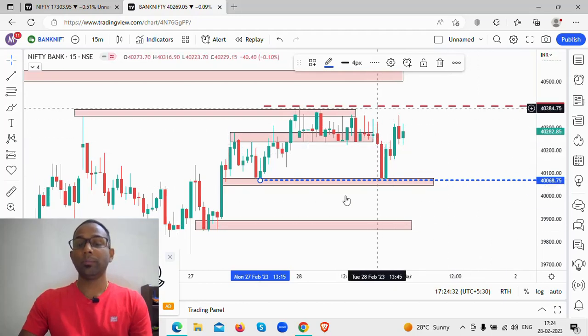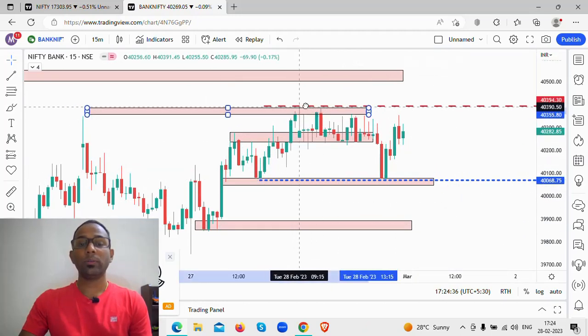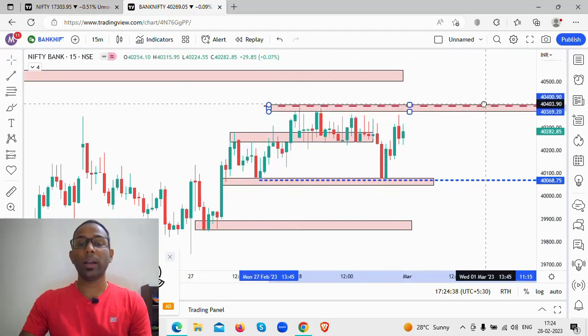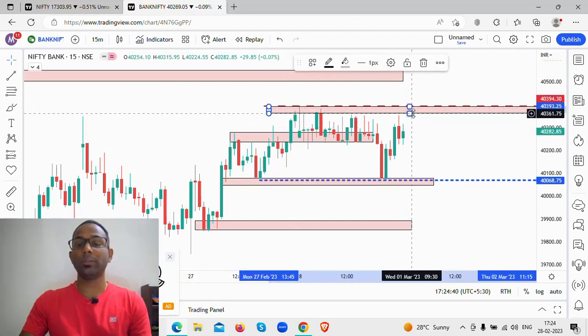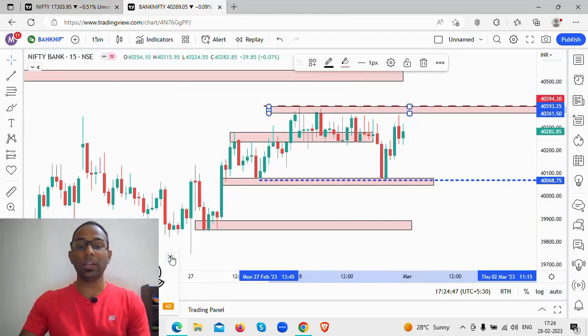Okay, so this was the Bank Nifty level. What are the other things that we are going to look at? We are going to look at this resistance level now for Bank Nifty, which is very crucial. What is this resistance level? You see 40,360 to 40,390 level, 40,360 to 40,390 level is your resistance level on Bank Nifty.